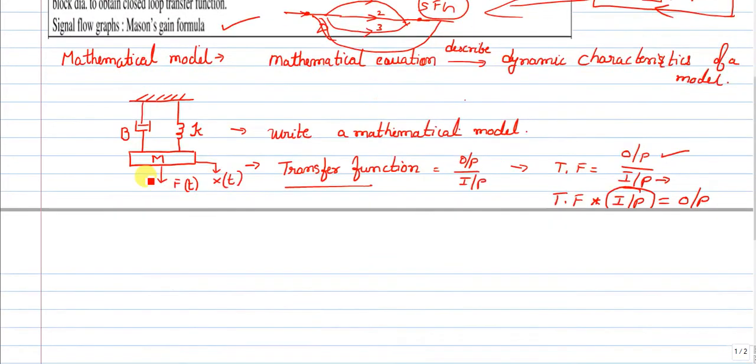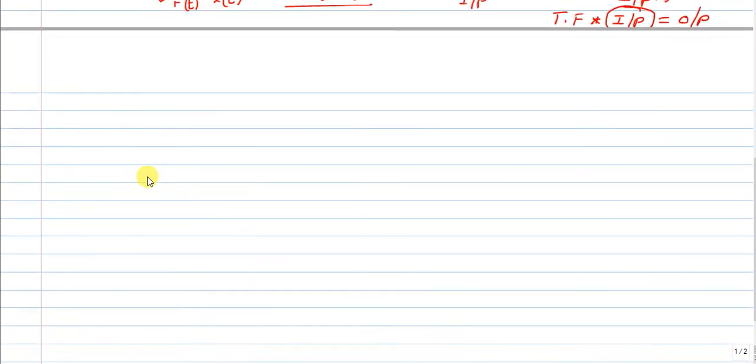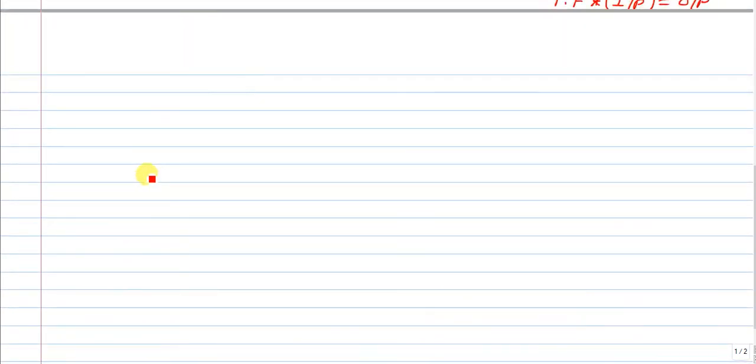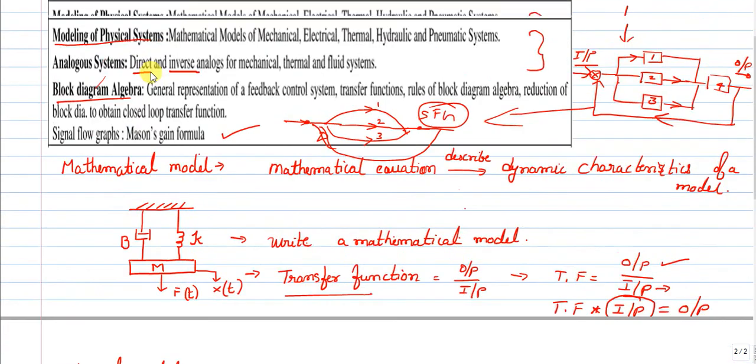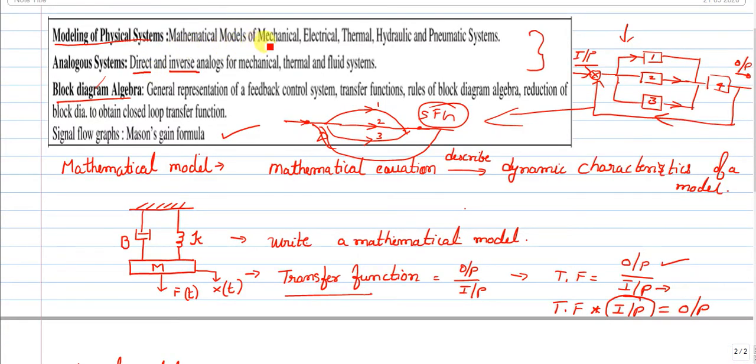So let me move on. Here, as I said, in physical models, as you see in the syllabus, we have mechanical, electrical, thermal, hydraulic, and pneumatic.